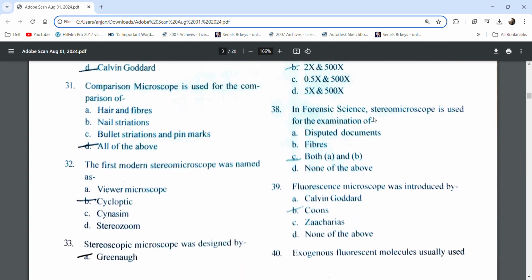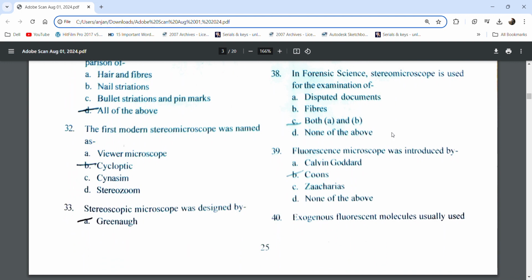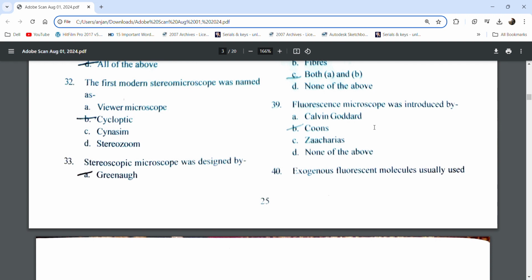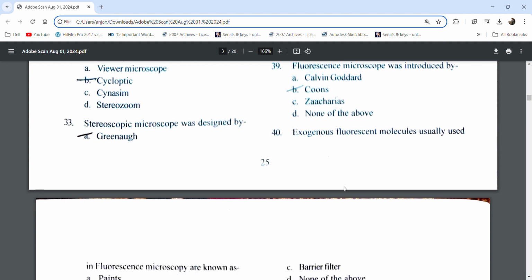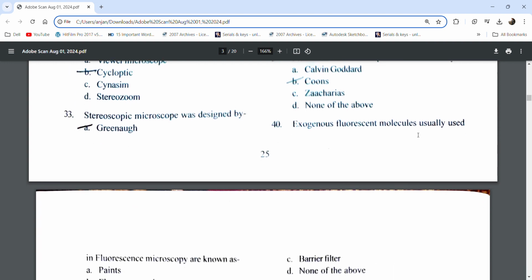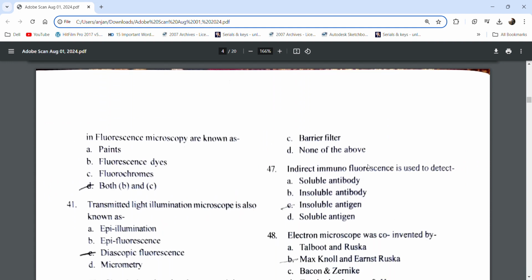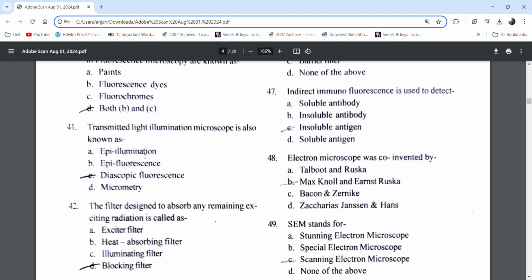In forensic science, the stereo microscope is used for examination of hair and fiber, and disputed document fiber. The fluorescence microscope was introduced by Kunz. Exogenous fluorescent molecules usually used in fluorescence microscopy are known as fluorescent dyes, fluorochromes. Transmitted light illumination microscope is known as